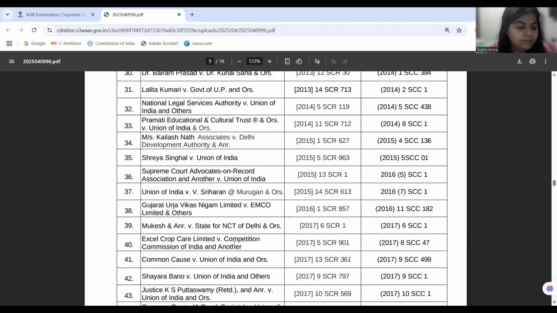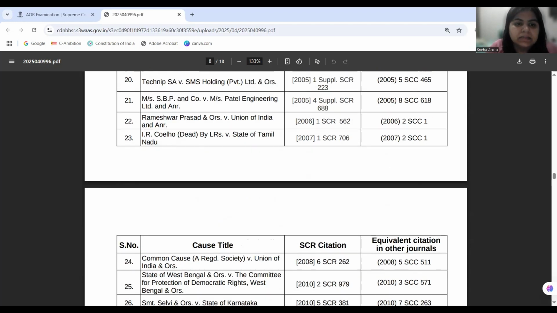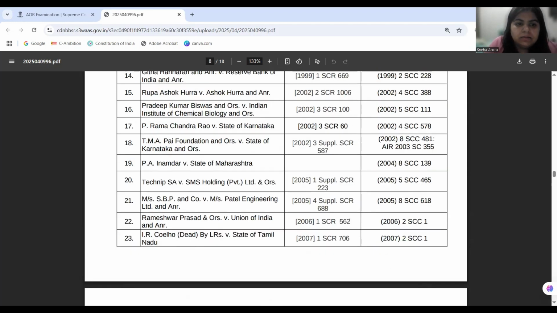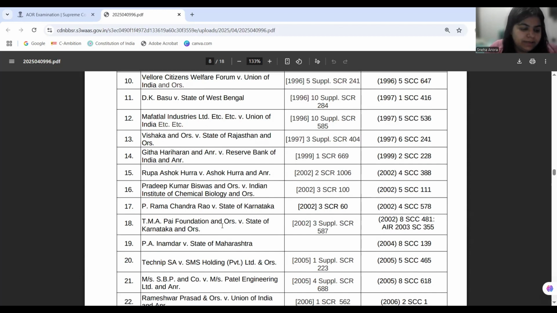Next is the case of Mafatlal Industries. It is at number 12 in the list of AoR leading cases, and it is basically giving the remedies when unlawfully recovered taxes are imposed. In this case, what happened is that the company did not know that the taxes were being waived off, and the company paid the taxes. Now it wants to take the taxes back from the authorities.